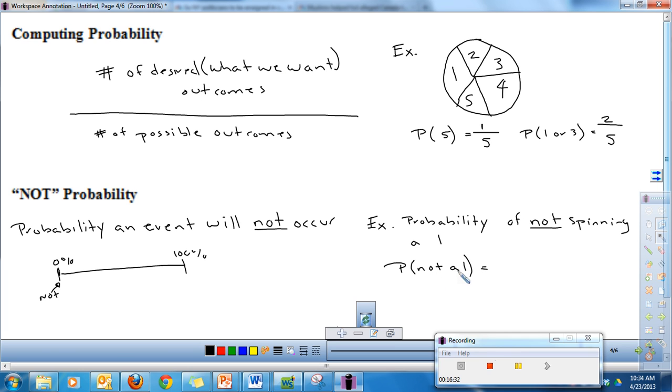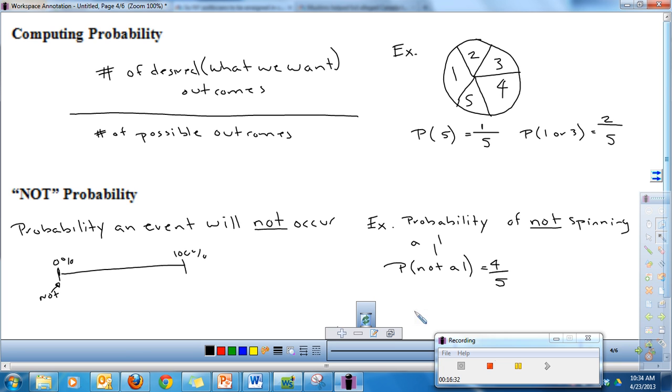We do not want a 1. That means that we could spin anything else but a 1. So how many numbers do we have that are not 1? 1, 2, 3, 4. Okay. How many total possible outcomes were there? Well, still 5. So the probability of not a 1 or not spinning a 1 would be 4/5.